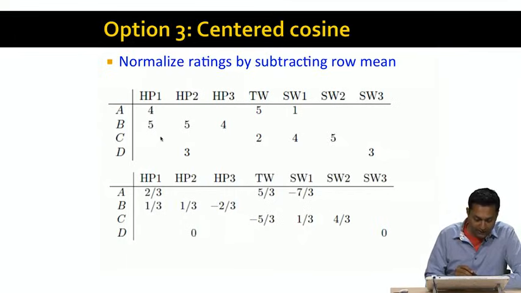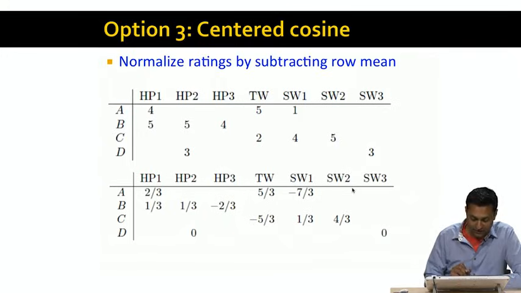Notice that A's rating for Harry Potter 1, which was 4, has now become 2 over 3, because we subtracted the row average, 10 over 3. And 5 has become 5 over 3. And the rating 1 for Star Wars has become a negative rating, negative 7 over 3. And of course, we treat the blank values as zeros.